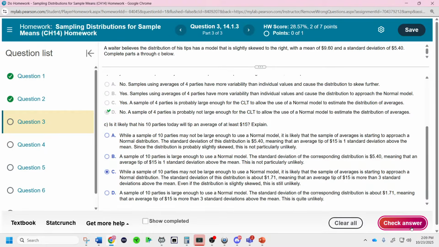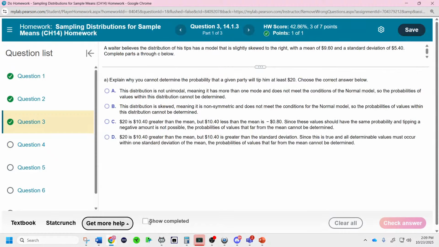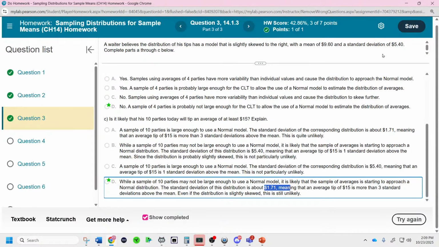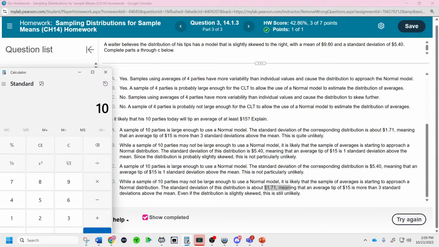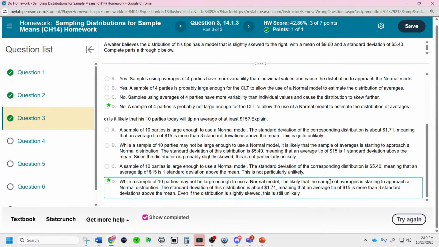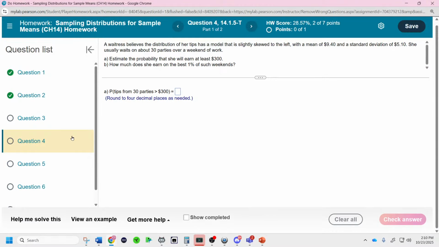So I think right here. Yeah. And they calculated the new standard deviation with this one. They calculate the new standard deviation down here because we can take the original standard deviation of 5.4 and divide it by square root of 10. So we take 5.4 divided by square root of 10. There we go. So that's the new standard deviation. The mean would stay the same. So they're showing you how the distribution changes right there.